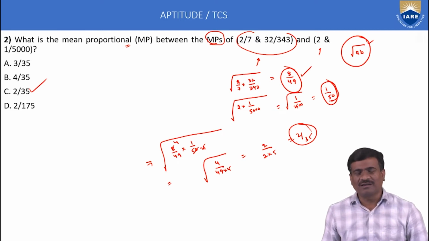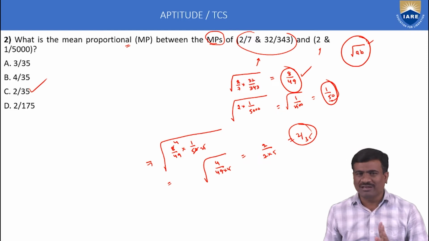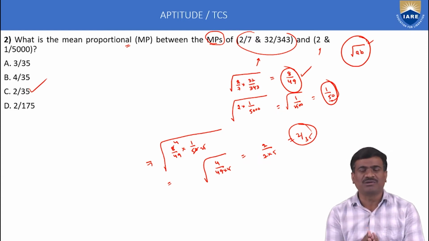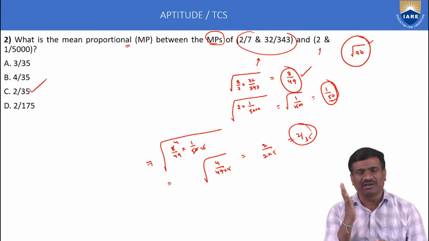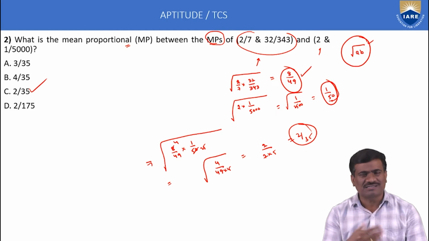Application important, mean proportion method. Mean proportion. Mean means average. Average is nothing but the middle number. By using proportion, calculate the middle number. Suppose let us consider three numbers a, x, b or a, b, c.